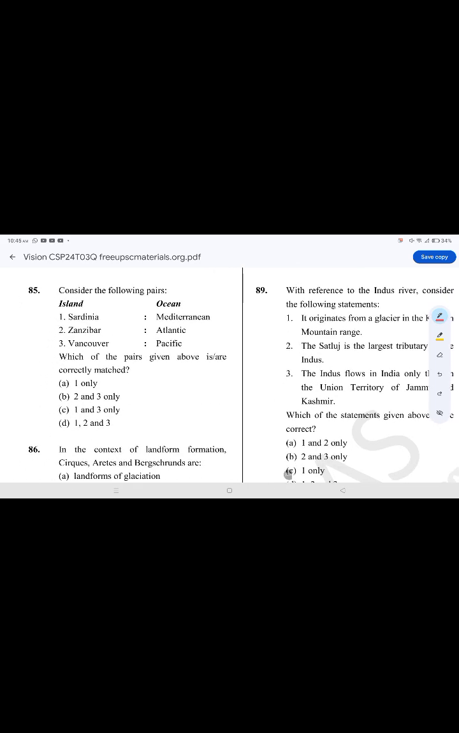Consider the following pairs. The correct option is option C, 1 and 3 only. Sardinia, Mediterranean. Vancouver, Pacific. It is false. Zanzibar, Atlantic. It is false.